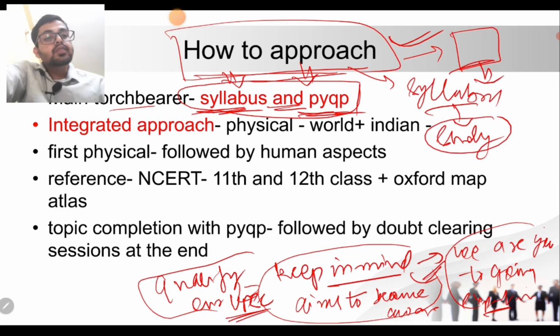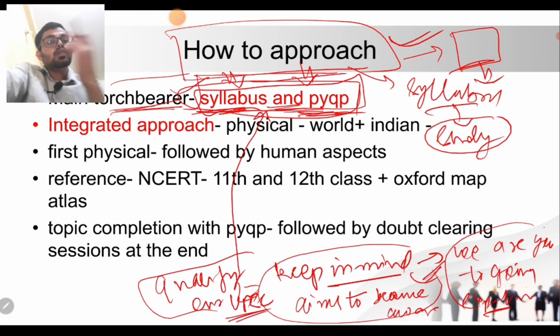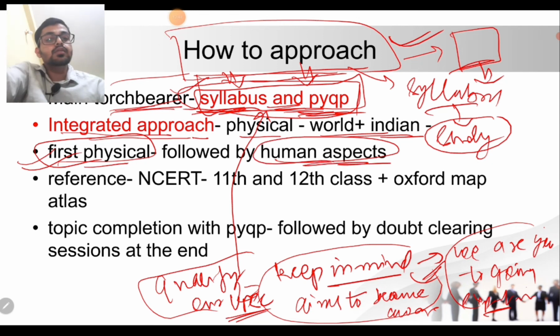Our motive is to qualify our exam. For that, these are our two main basic tools that will always keep us directed toward our goal. So don't forget, these are our key mantras or torchbearers that will always direct us to have a simpler journey, not a distracted one. For this we are going to have an integrated approach, as I have mentioned before. First we have covered the physical aspects, then the human aspects.